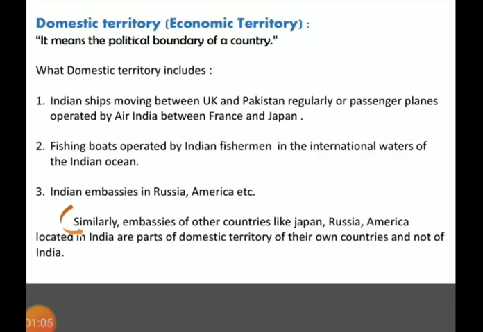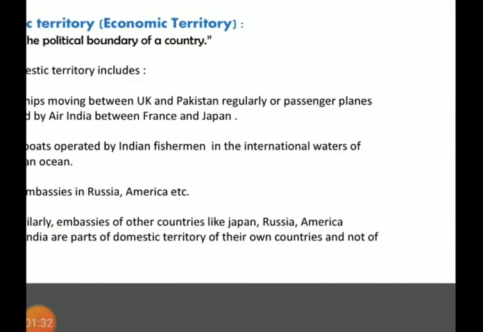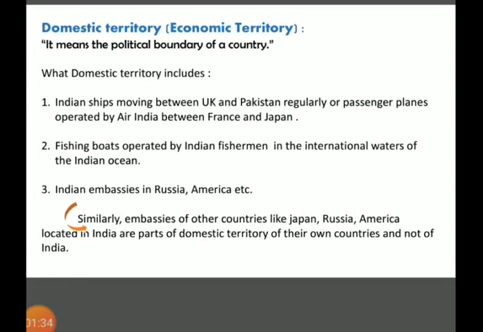Air India is part of the Indian government. So if an Air India plane takes off from India and lands at a French airport, the airport is of the French government, but the plane is of the Indian government. So the property of the Indian government is located in France.